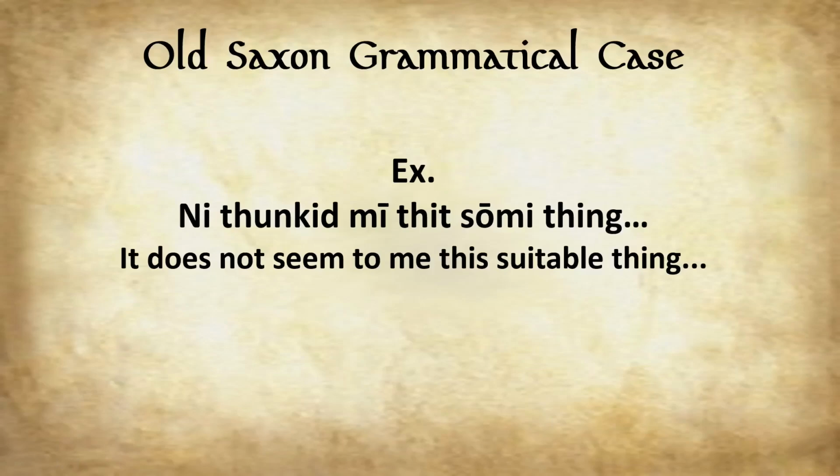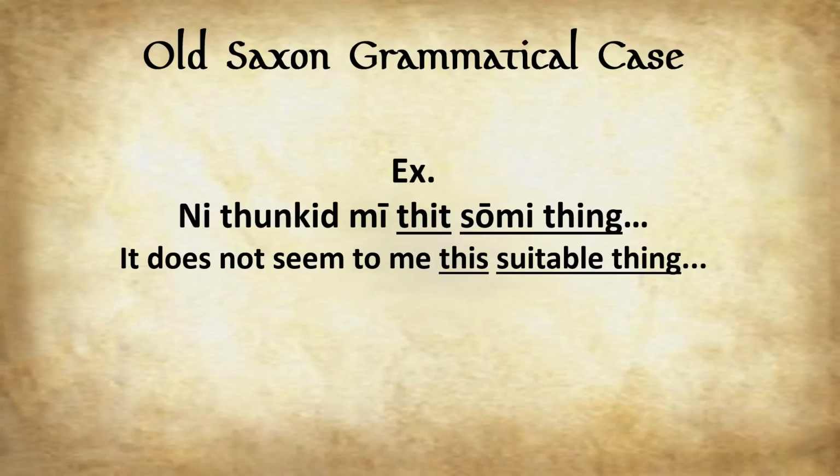Ne thunkid me thit so me thing. It does not seem to me this suitable thing. So what is in the nominative? This might surprise you. Thit, so me, thing, this suitable thing. The thing is, we have the verb here, thunkid, which is an impersonal verb, and it's used in a way where the subject, so to speak, takes the dative.